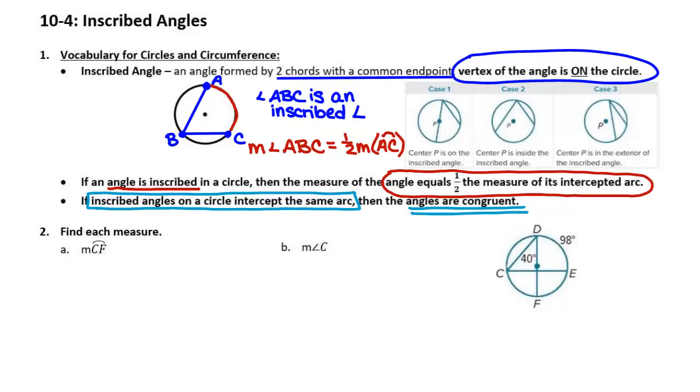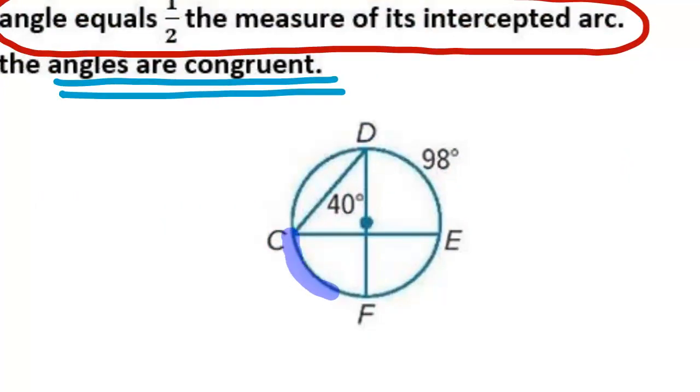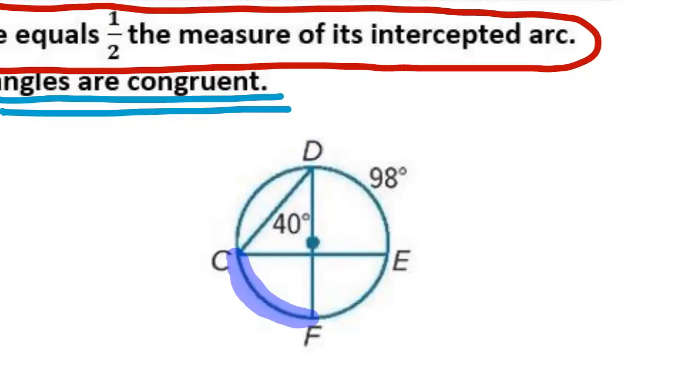It says to find each measure. The first one that we want is arc CF. Here's arc CF. We want that measurement right there. In order to find that arc measurement, I don't have a central angle. I don't have an angle with a vertex at the center of this circle.